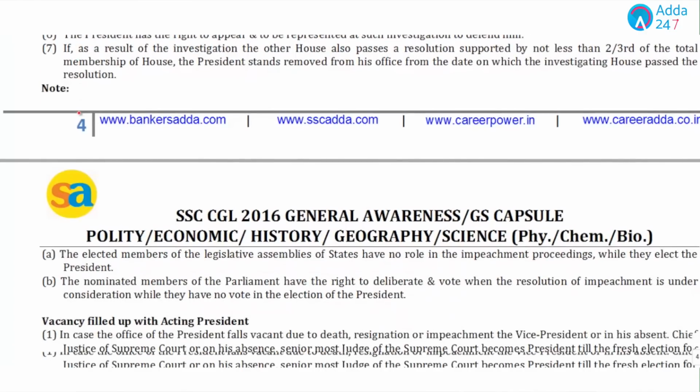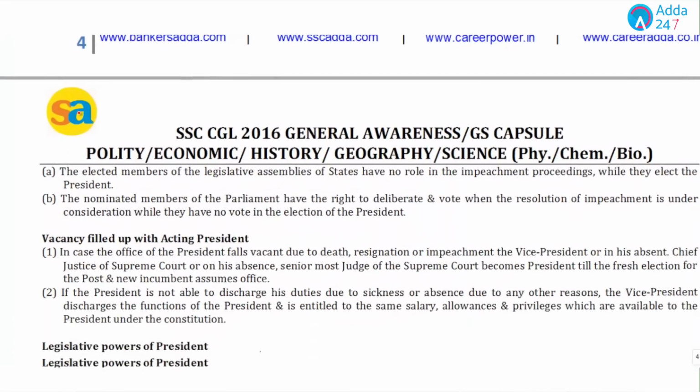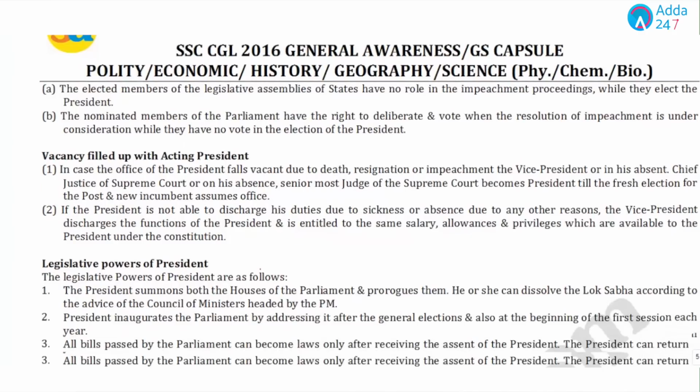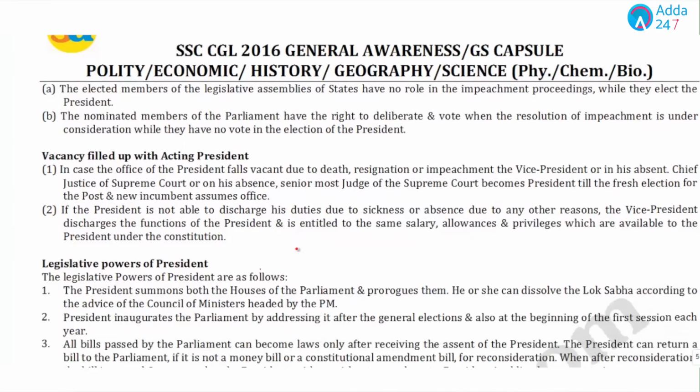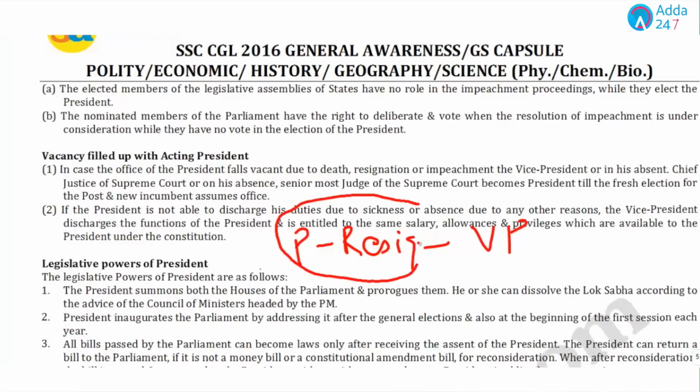Now, after this, there's a situation. The president always gives his resignation to the vice president. Now, if the president resigns or if the president's seat is vacant, who could be the immediate president? Then the vice president will act as president.